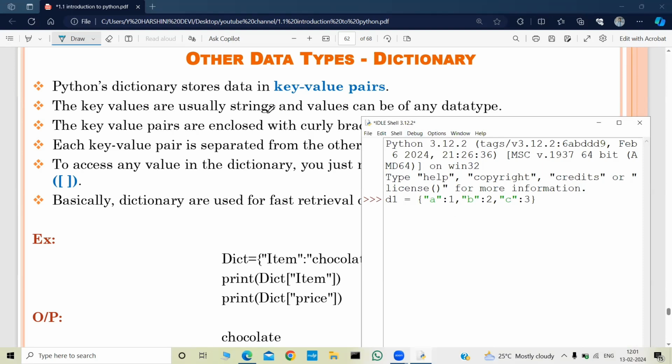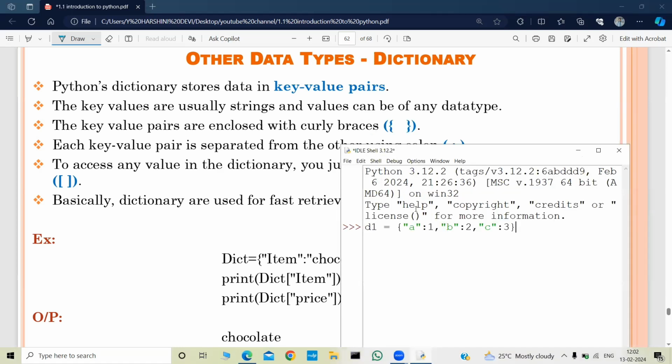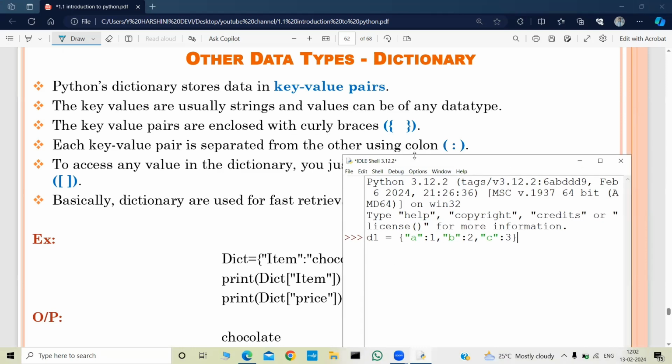And the key values are usually strings. And the values might be anything. It might be any data type. You can take a float or a string and also a character and even Boolean. The key value pairs are enclosed with curly braces. If you see, all these key value pairs are enclosed within curly braces. Each key value pair is separated from the other using a colon.